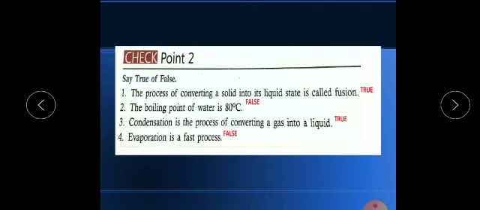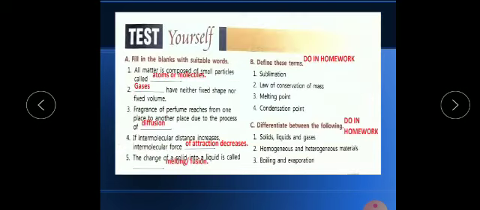Now fourth one is evaporation is a fast change. So it is a false statement. Evaporation is a slow change. Remember, I have explained you difference between evaporation and boiling. It is given in your book. Please read that. Okay. So all the questions and exercises are easy. You can easily find out, but I am discussing here.